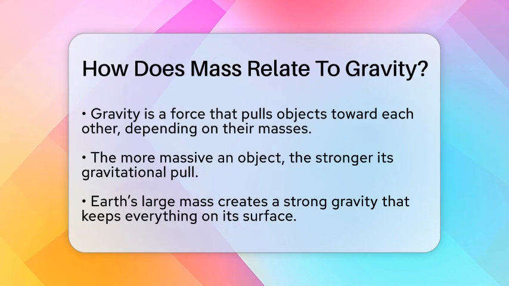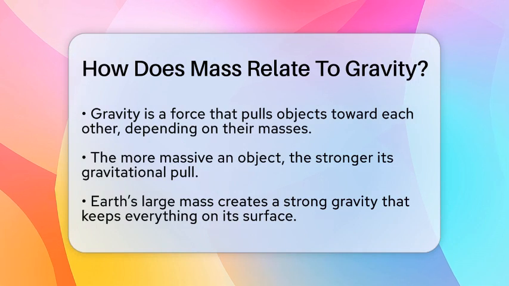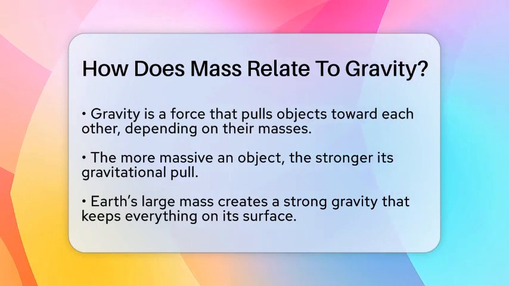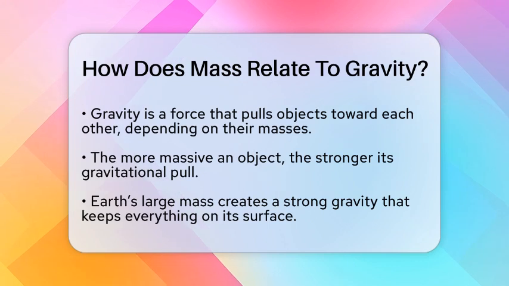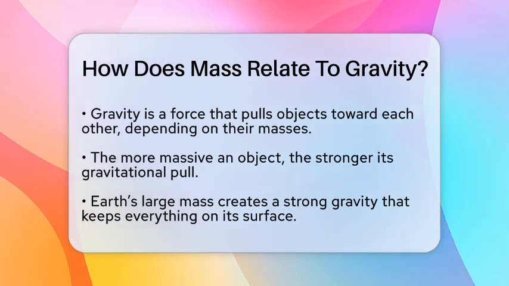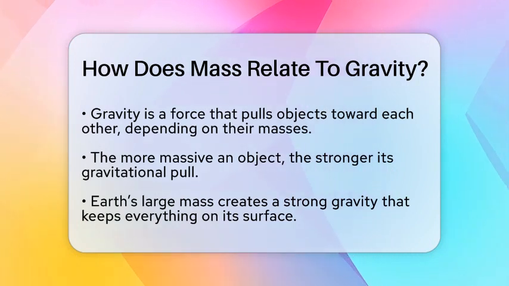Gravity is a force that pulls objects toward each other, and the stronger the pull, the more massive the objects are. The more mass an object has, the more gravity it produces. For example, Earth's large mass creates a strong pull that keeps everything on its surface, including us. If Earth's mass doubled, the gravity pulling on objects would also double, assuming the distance stays the same. That's because gravity depends directly on mass.